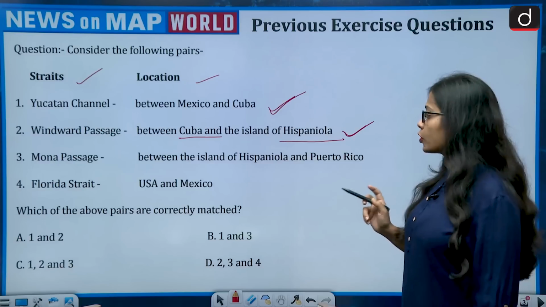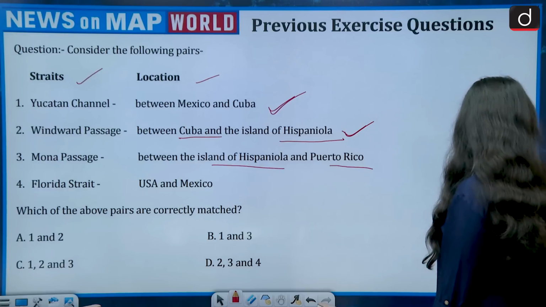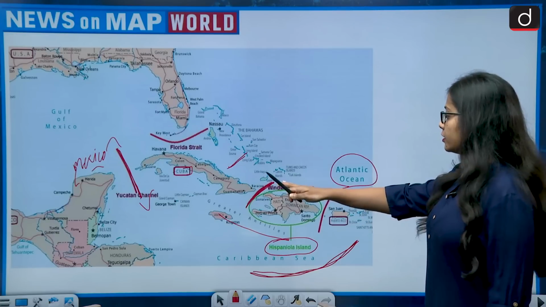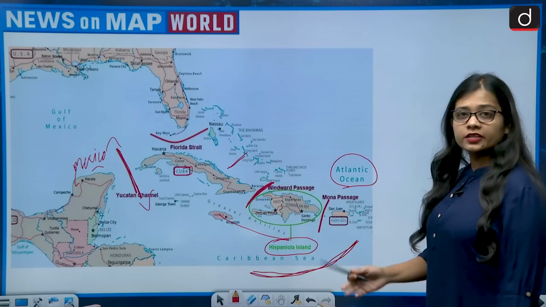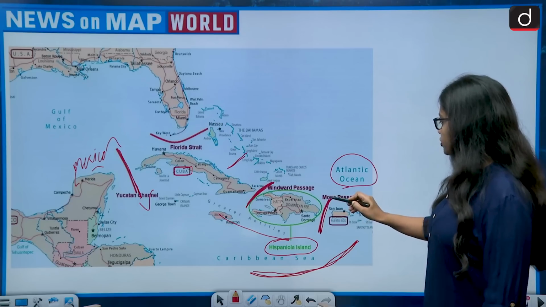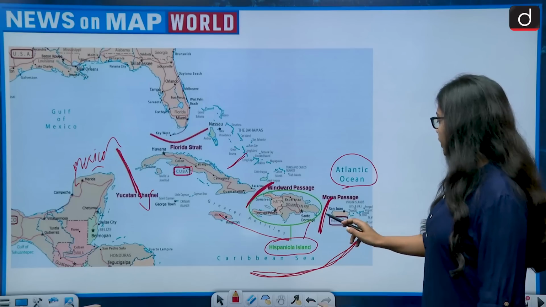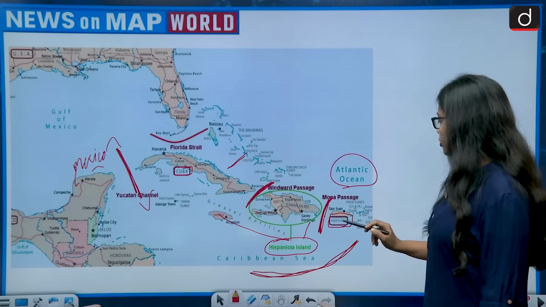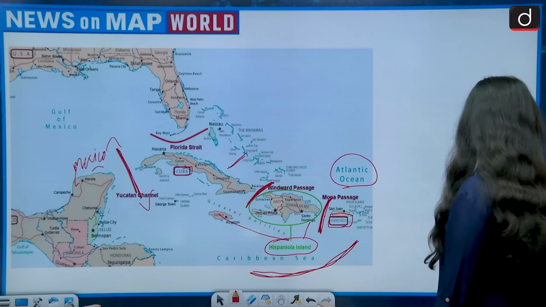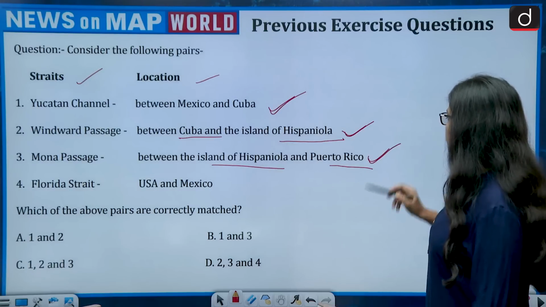Third comes the Mona Passage between the island of Hispaniola and Puerto Rico. So Mona Passage is also present in the Caribbean Islands along with the Yucatan Channel and Windward Passage. This is the location of the Mona Passage, and on its western side it has Hispaniola Island, while on the eastern side it has Puerto Rico. So it is between Puerto Rico and Hispaniola Island. So this is also correct.